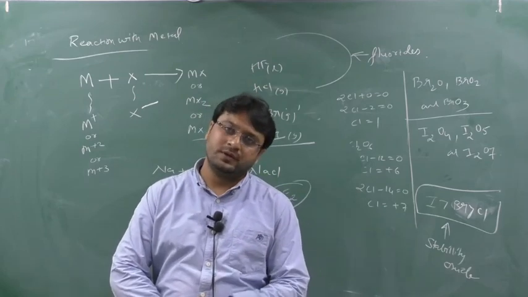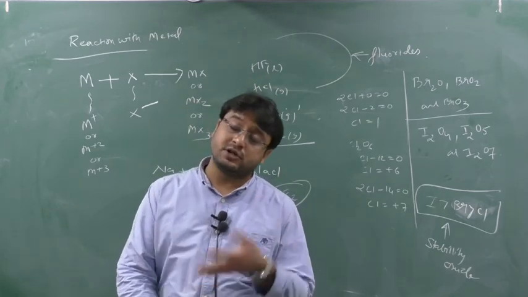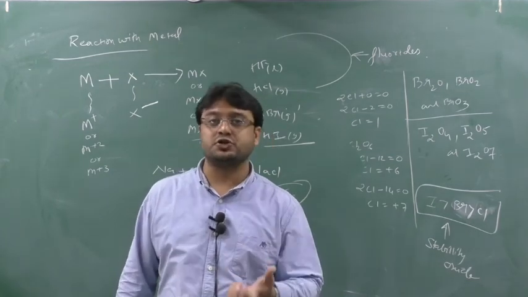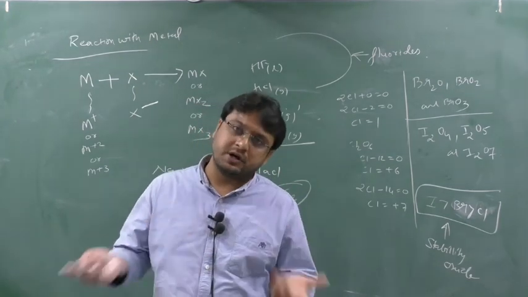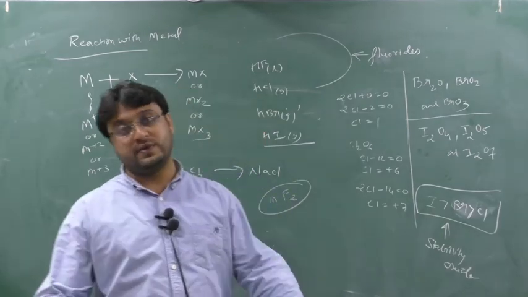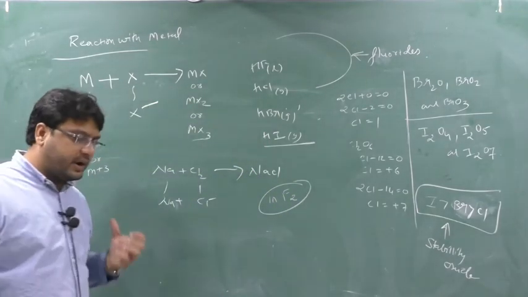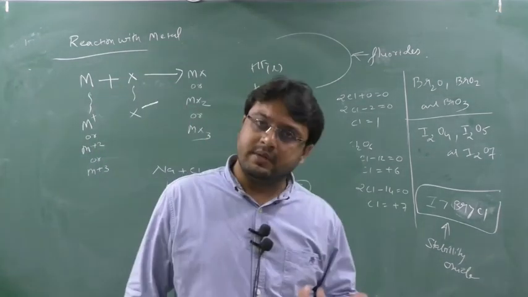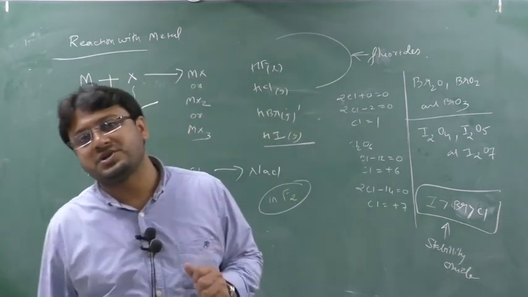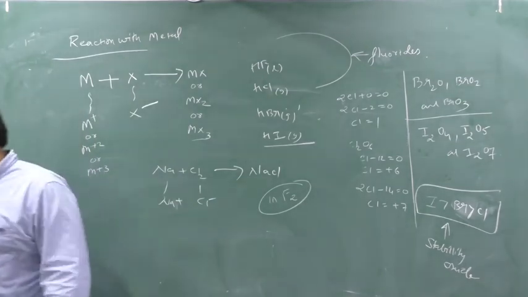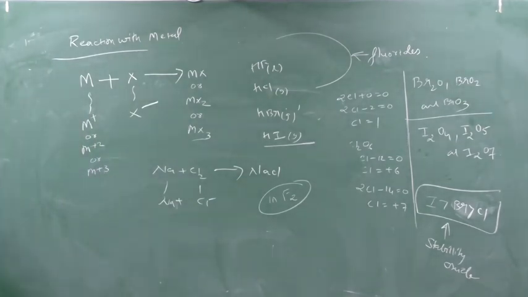Whereas in other elements there is a presence of vacant d orbital, meaning they can expand and show positive oxidation states. Fluorine does not have any vacant d orbital, so positive oxidation states are not possible. Clear? So these are the certain anomalous behaviors of fluorine.